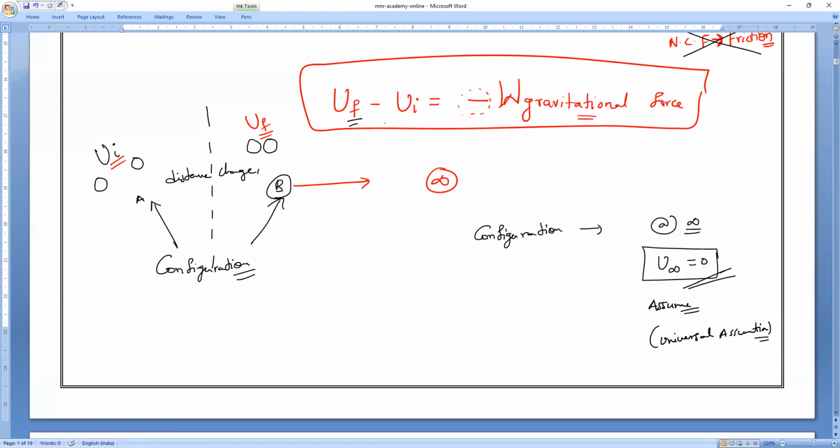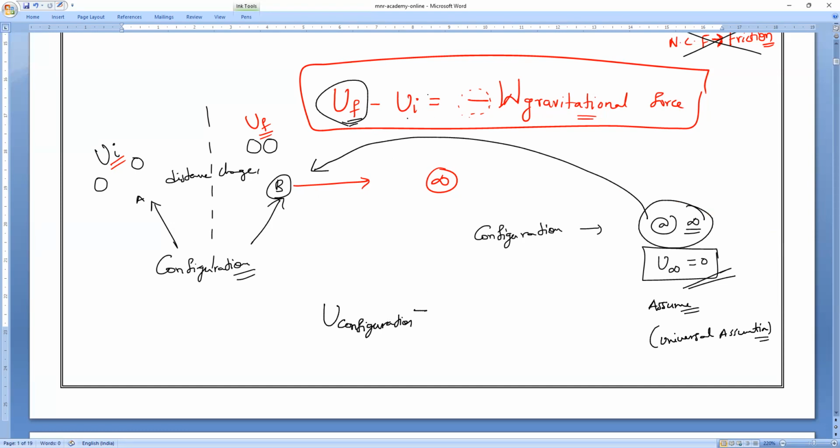So we are bringing from where to where? Initially the body is at infinity, and we have to bring it to a certain point. Let me take that point to be somewhere, whatever it is. Then what is the formula? Can you tell me, everybody? What is the final potential energy? That is U configuration. U configuration minus the initial potential energy, which is at infinity distance, equals minus the work done by the gravitational force